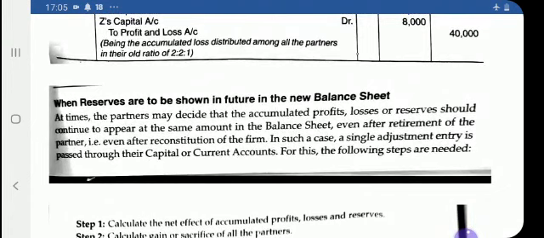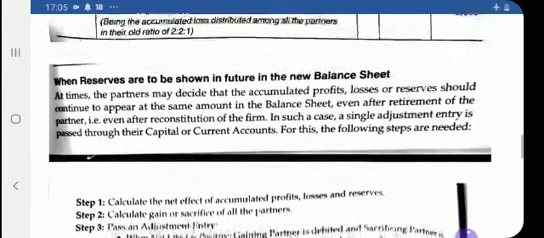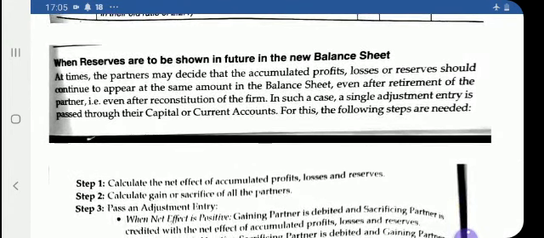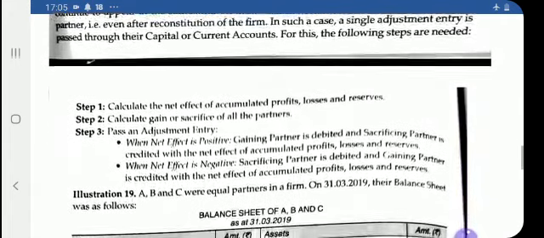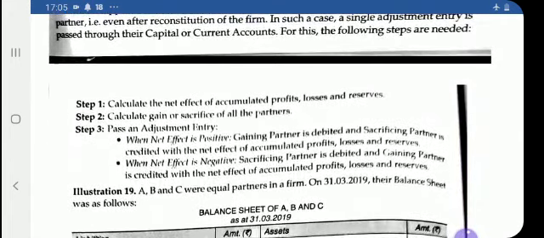That topic we have already discussed while going through the chapter on change in profit sharing ratio. So accordingly, those steps are to be followed. First, you calculate the net effect of accumulated profits, losses and reserves. Second, calculate the gain or sacrificing ratio of all the partners.